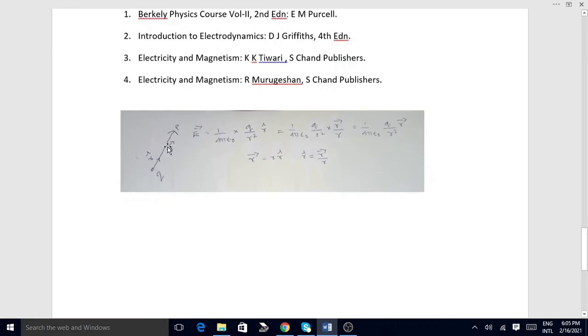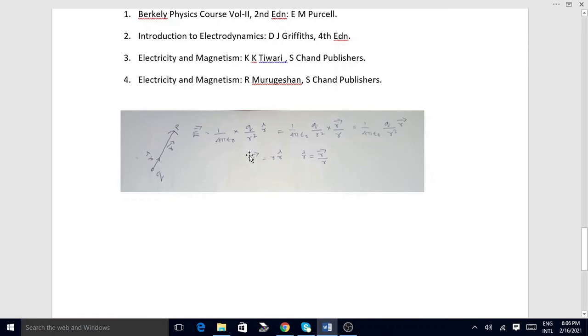And this field is along the R vector, and R cap is a unit vector along R. Therefore, to denote the electric field direction and make the electric field a vector, we multiply this magnitude of electric field by this unit vector. By multiplying by the unit vector, we get the whole vector electric field. Magnitude into unit vector gives the electric field.